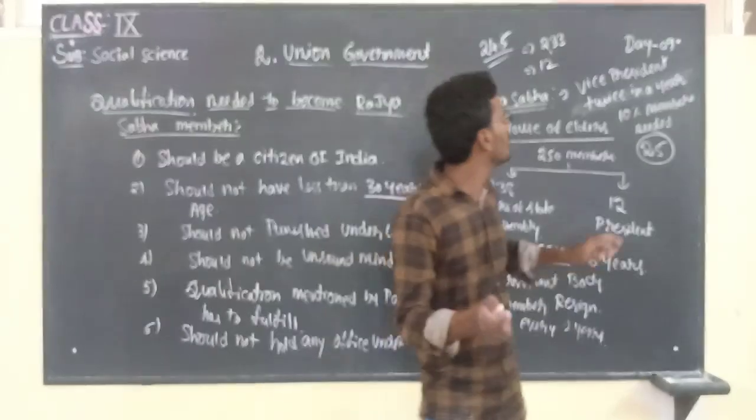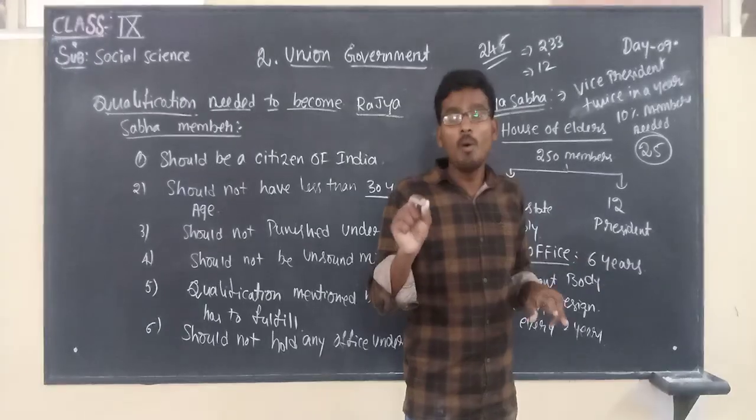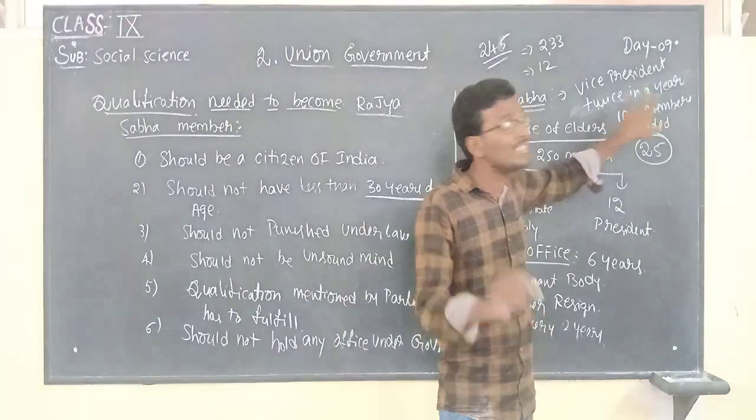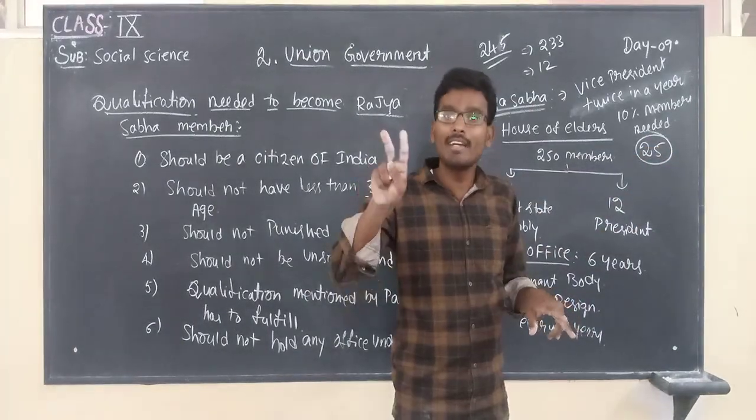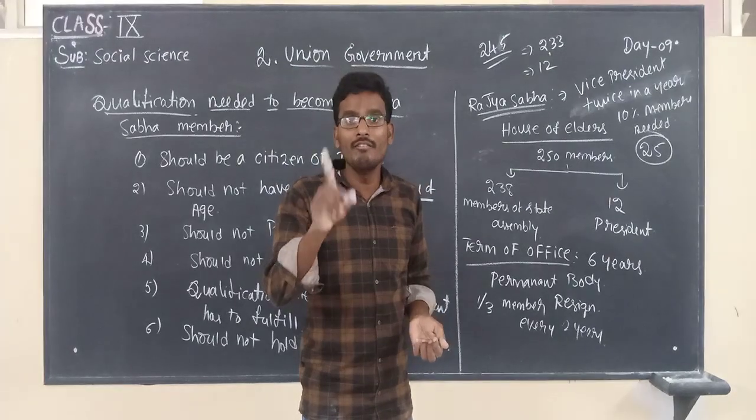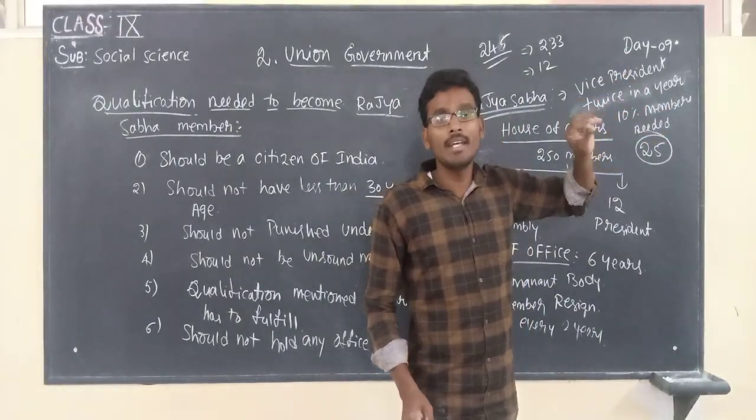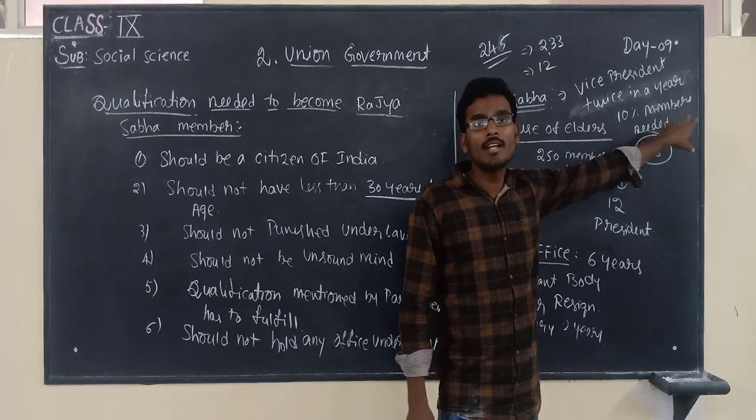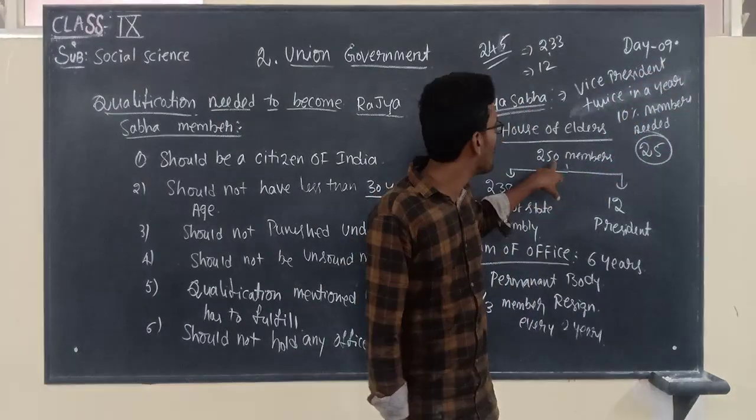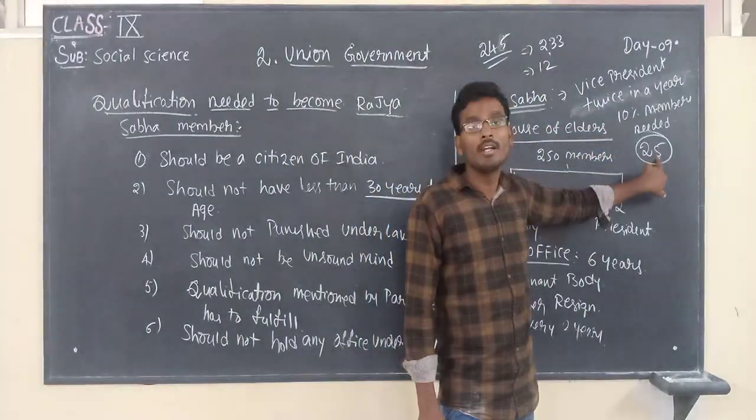So here I told you the Vice President is the chairman, right? And moreover, the meetings of Rajya Sabha must be held twice in a year, not once in a year. Twice in a year means what? At least they should meet one time for every 6 months. And after that, to conduct a meeting, a minimum quorum is needed, that is 10% of members. Children, 10% means how much here? The total members are 250, right? 10% means 25 members are needed minimum.